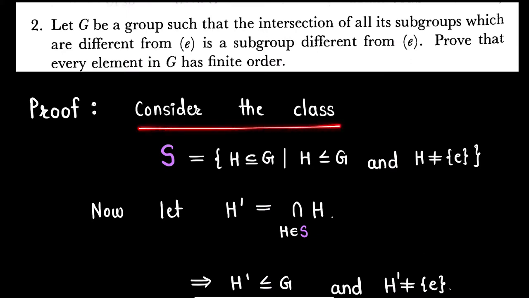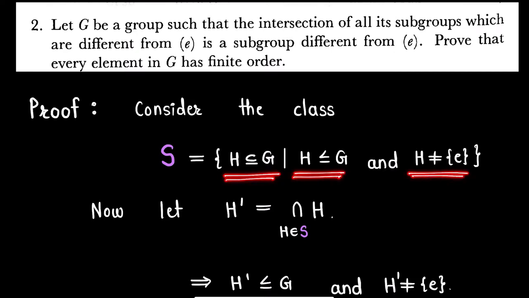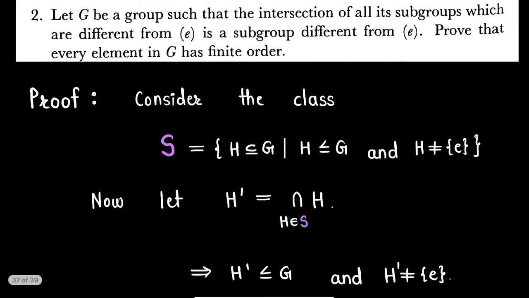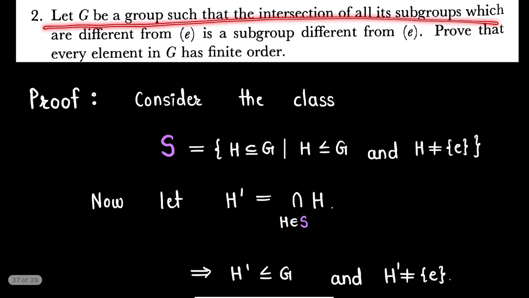For this, consider the class S of all subsets H of group G such that H is a subgroup of G and H is different from identity. Now let H' be the intersection of all subgroups H in class S. This implies H' is again a subgroup of G which is different from identity. This follows from the hypothesis in the question.